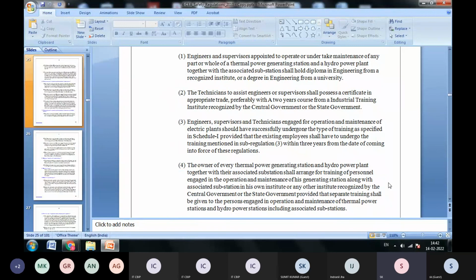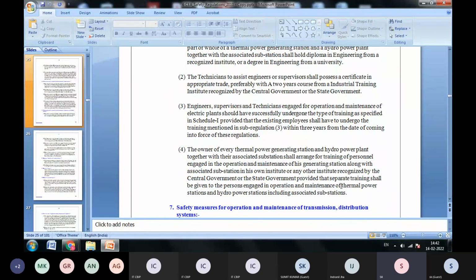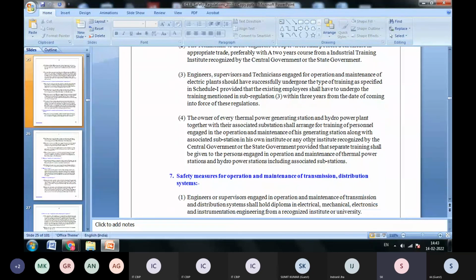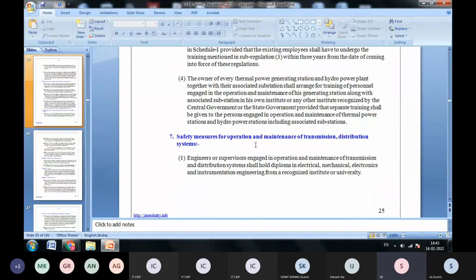It is mentioned under sub-rule 4 of the regulation that the owner of every thermal power generating station and hydropower plant, together with their associated substations, shall arrange for training of the personnel engaged in the operation and maintenance of each generating station and the associated substation. So everywhere it must be there. Similarly, for T&D it is mentioned that for transmission and distribution also the certification is required. The safety measures for operation and maintenance of transmission and distribution system.